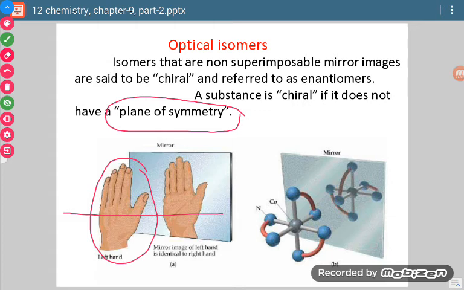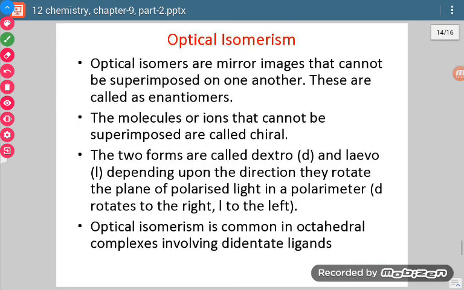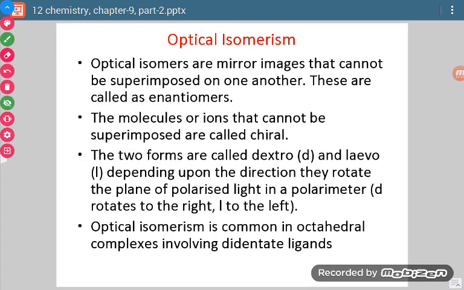If there is presence of a plane of symmetry in a particular substance, then that substance will not be termed as chiral. But if there is absence of plane of symmetry, then the substance will be termed as chiral. Now what about optical isomerism?